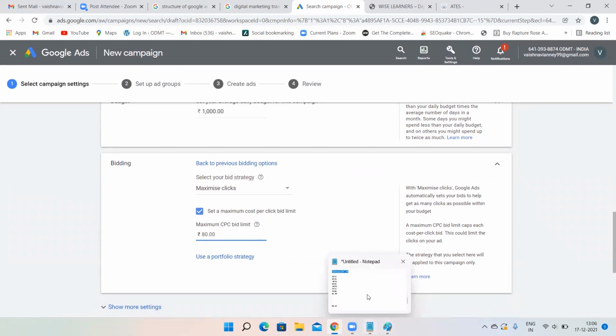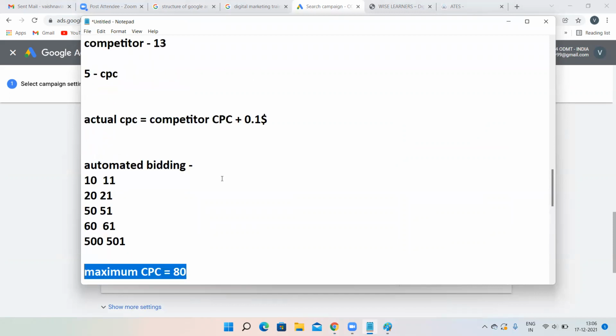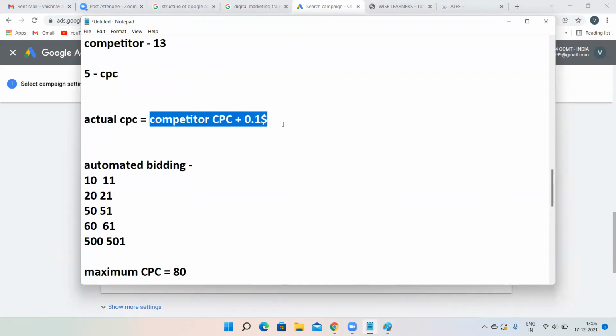What I told, 80 rupees, is the maximum CPC. It's not your actual CPC. Actual CPC is competitor CPC plus $0.1. Whereas maximum CPC is the limit you set, from 1 rupee to 80 rupees. You can choose any amount, any number you can choose.